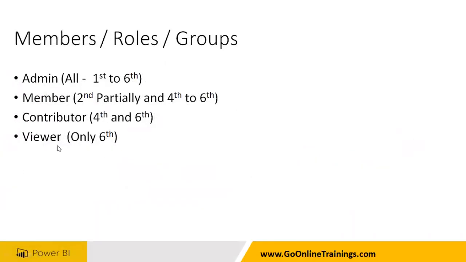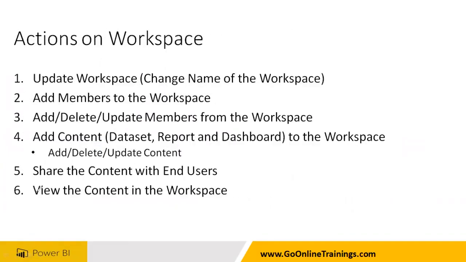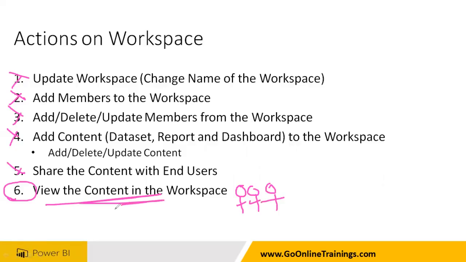The next one is viewer. Viewer means only the 6th step he can do. So only he can view the report. So this one, this one, this one, this one, this one, you will not be able to do. So you have to understand what kind of role I have to assign to Bhaskar Jogi. That information you need to ask, right? Bhaskar Jogi, only the senior manager, he will not do anything. So most of the time, all the managers will be attached to this role only. What is the role? The viewer role.